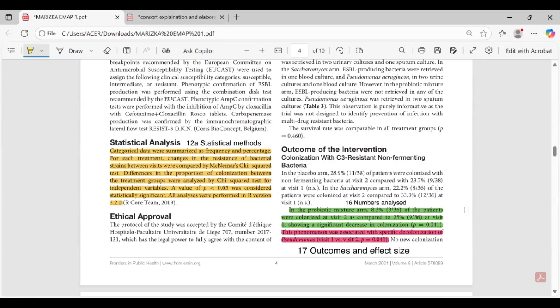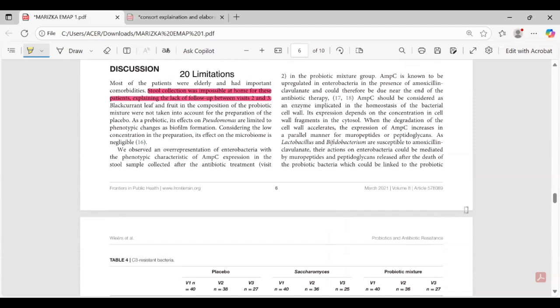So 16, numbers analyzed. In the probiotic mixture arm, 83% of the patients were colonized at visit 2 as compared to 25% at visit 1, showing a significant decrease in colonization. 17, outcome and effect size. This phenomenon was associated with specific decolonization of the Pseudomonas. Stool collection was impossible at home for these patients, explaining the lack of follow-up between visit 2 and 3.